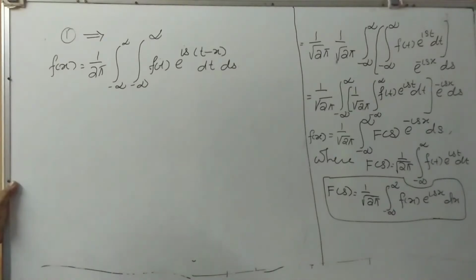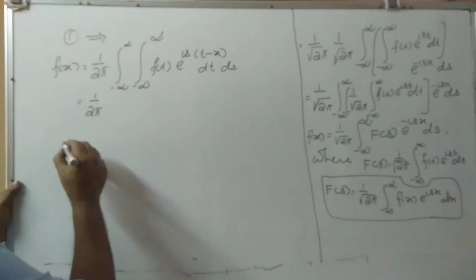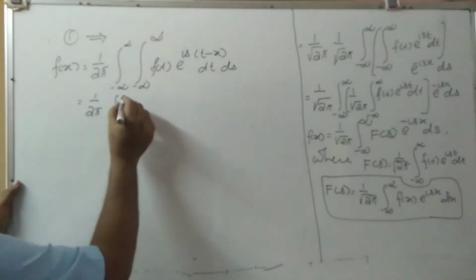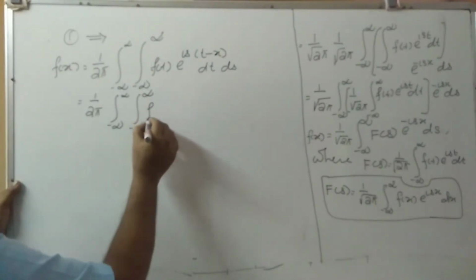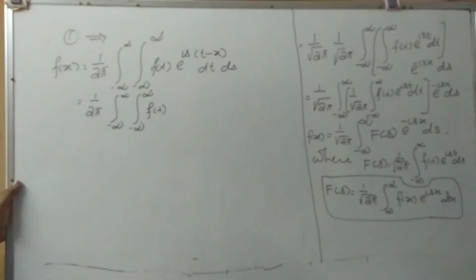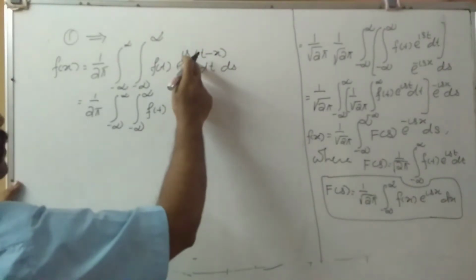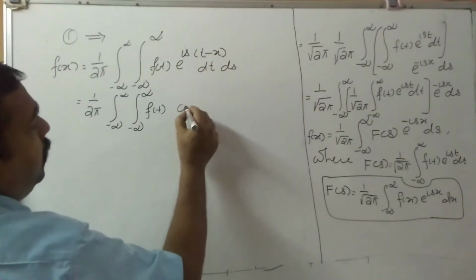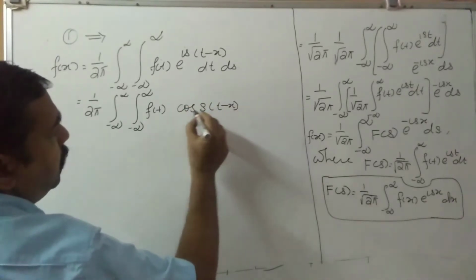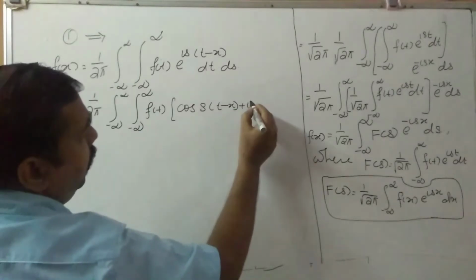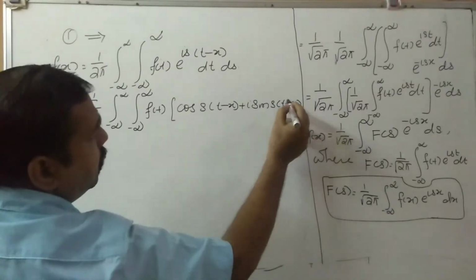So this can be written as 1 by 2 pi integral minus infinity to infinity integral minus infinity to infinity, keeping the f of t same, e raised to i theta. What is e raised to i theta? e raised to i theta is equal to cos theta plus i sin theta. That is cos s into t minus x plus i sin s into t minus x.